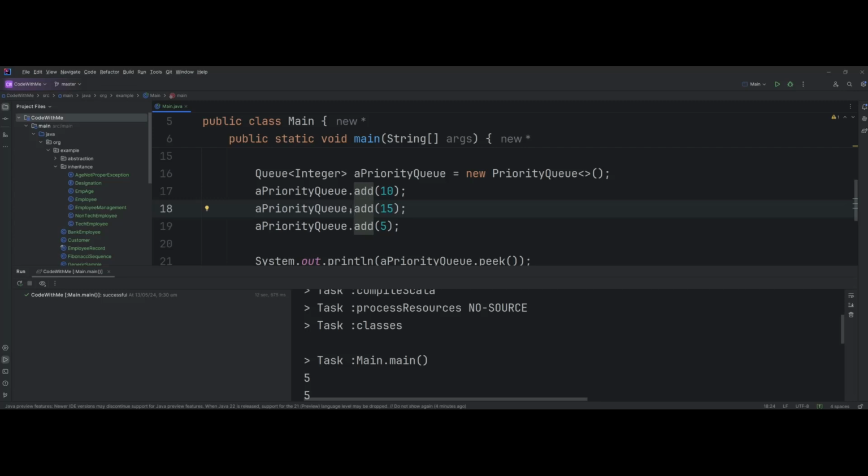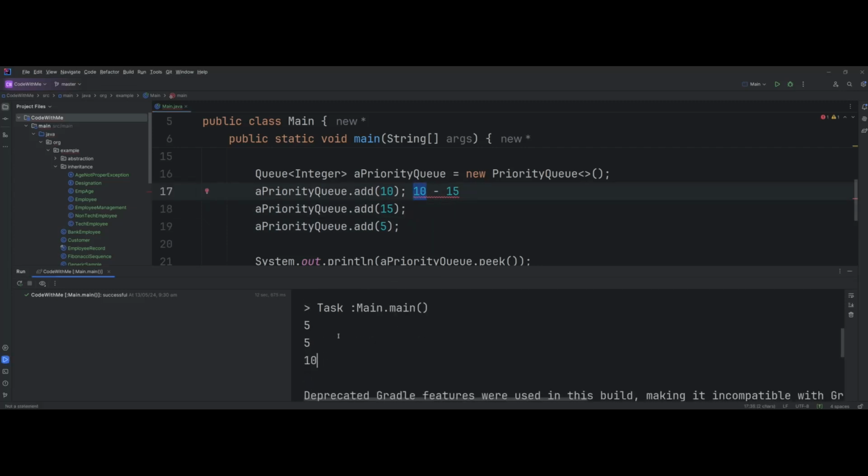The reason is that a priority queue will associate a certain priority. In this case, for integers, the default priority is ascending order, which means no matter the way I insert elements into the queue, even if 5 is inserted last, 5 carries the highest priority because it's the lowest integer, since it's ascending order sorting, right? So 5 is the lowest and gets the maximum priority. Next one will be 10 and then comes 15. So internally it is rearranged as 5, 10 and 15. When I said peek, it showed 5. When I said poll, it removed 5. And then when I said peek again, it showed that 10 is on top, right?